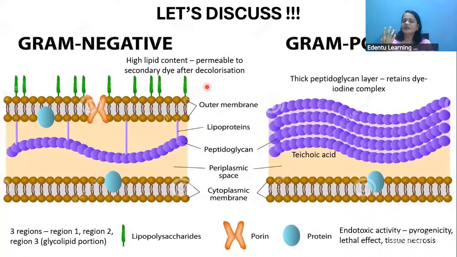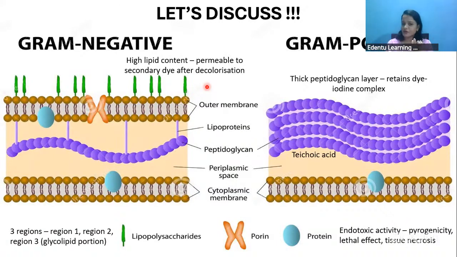The primary dye that we use for gram staining is crystal violet, methyl violet or gentian violet. Once we put that dye in, it will just retain it. When we add a decolorizer like acetone or alcohols, it will not get decolorized. It will retain that blue color. Such bacteria are called gram positive bacteria.